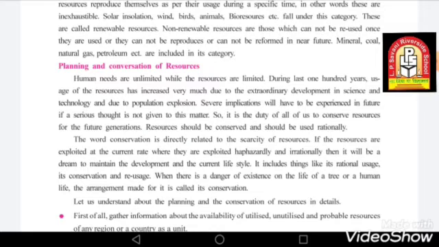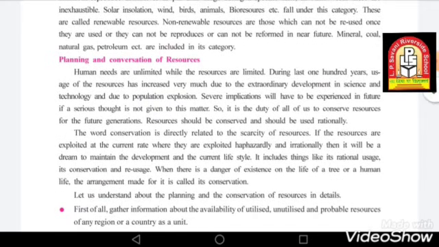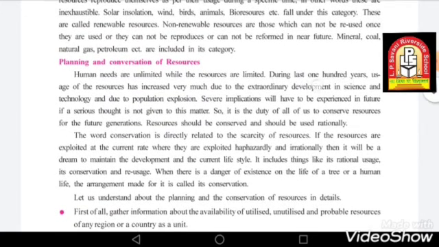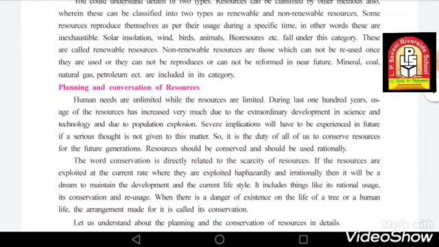So the demand for resources is increasing because the population is increasing, and there is extraordinary development in our science and technology, and because of that the demand for resources is getting increased.